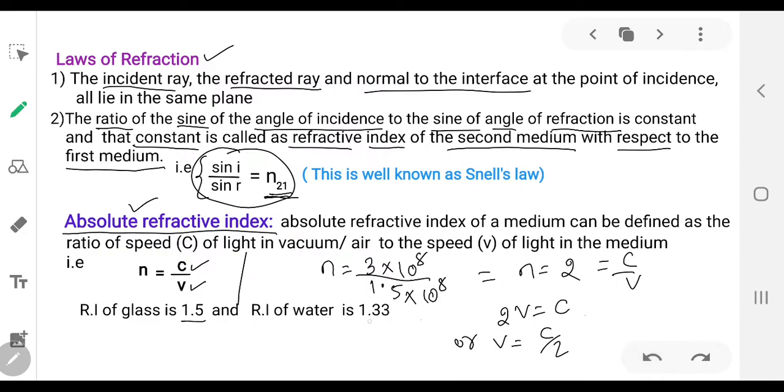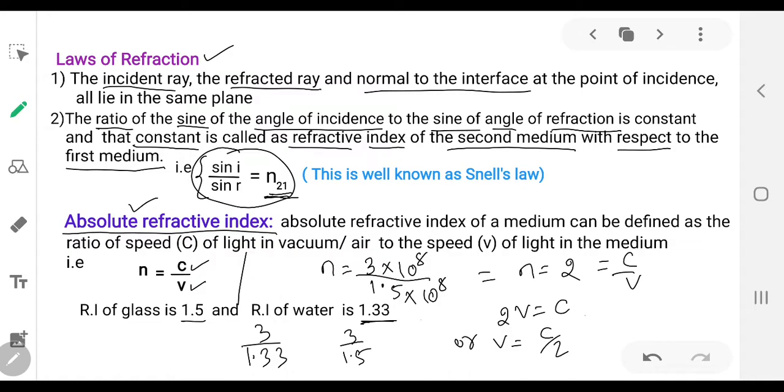Now what is the meaning of the refractive index of water being 1.33? When the light is traveling in air or vacuum, it is moving with a velocity of 3 into 10 raised to 8. As soon as it enters the water, its velocity decreases by 1.33 times, that is 3 divided by 1.33. In case of glass, it is 3 divided by 1.5.